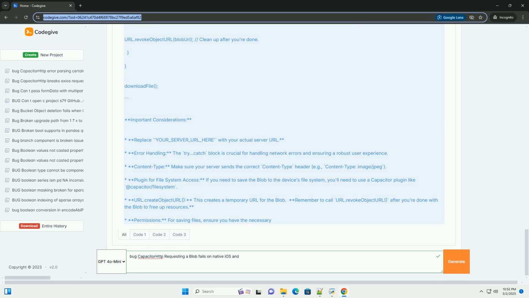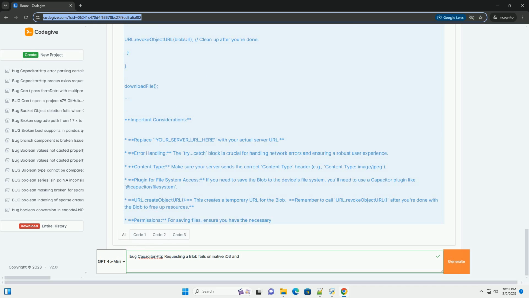Code example, TypeScript. Important considerations. Replace your server URL here with your actual server URL. Error handling. The try-catch block is crucial for handling network errors and ensuring a robust user experience. Content type. Make sure your server sends the correct content type header, for example content type image/jpeg.